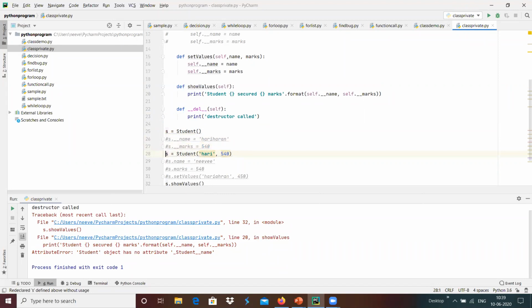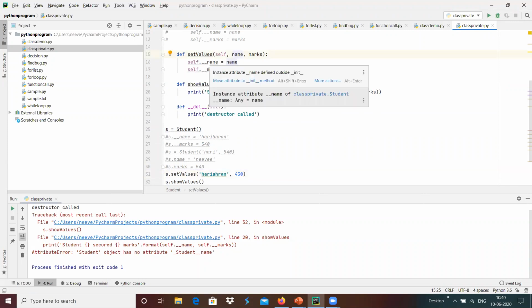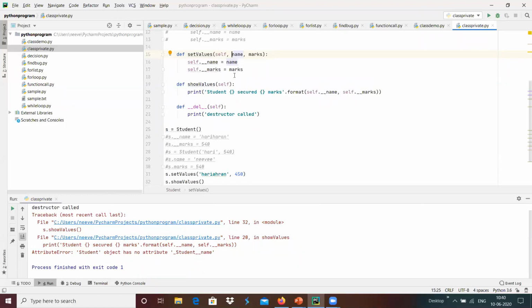We can use a function like set values. We are calling the methods over here, and using the method we are able to update the private variables within the class. Then we can access that particular variable within the class itself basically.